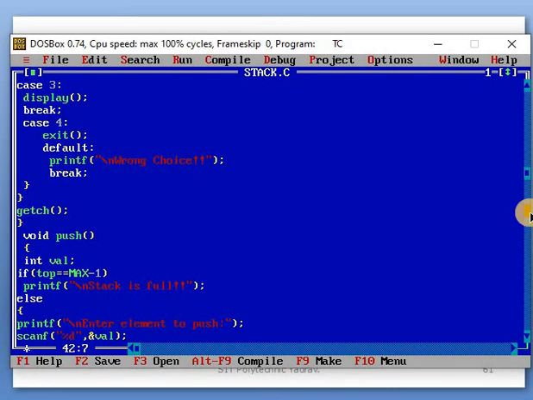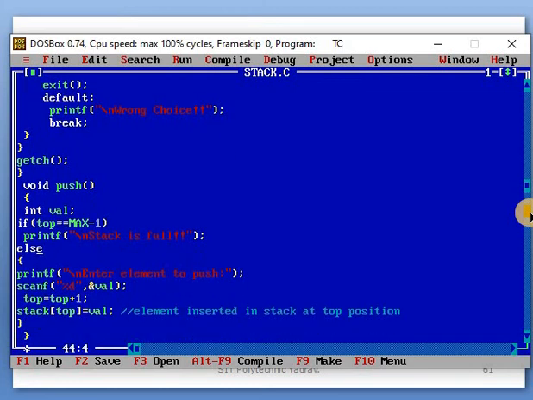When top is not equal to 4, this condition is false, so the else part is executed. In that, 'enter the element to be pushed'. After that, scanf with %d and val. Why did we take a val variable?